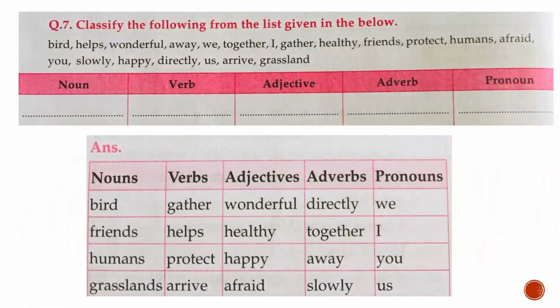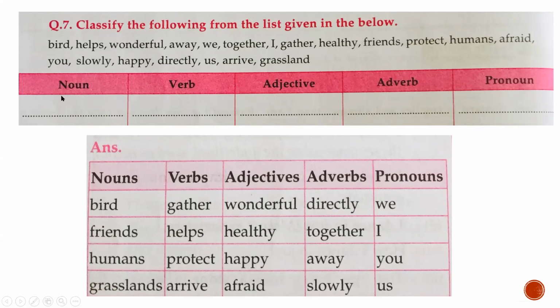Question number 7, classify the following from the list given below. Means you have here a number of words. See here: birds, helps, wonderful, away, together, healthy, use, slowly, and many more. These words you have to classify in these parts of speech: noun, verb, adjective, adverb, pronoun.